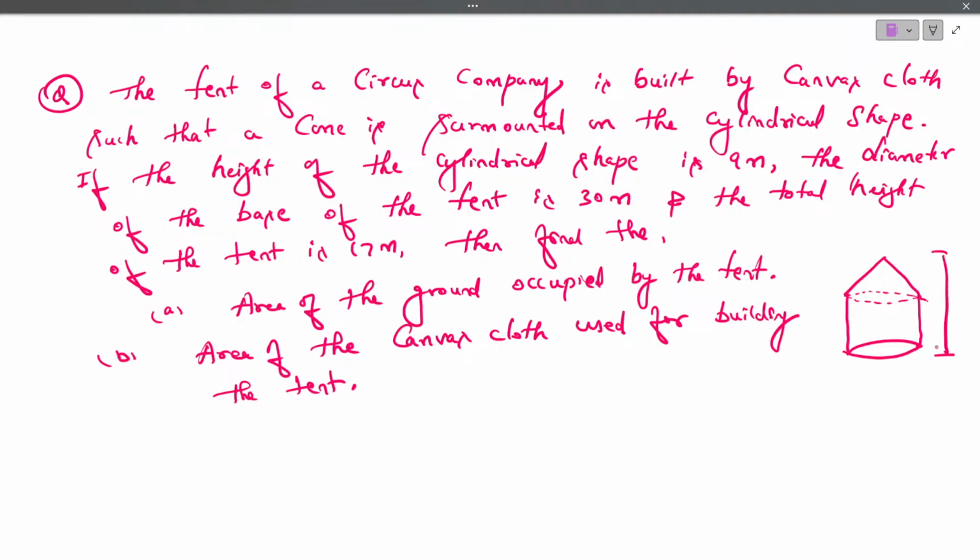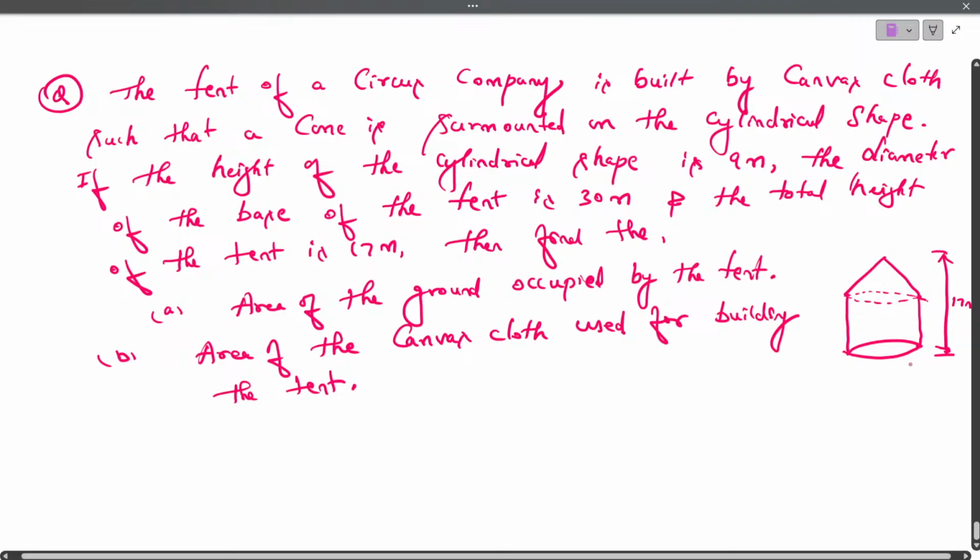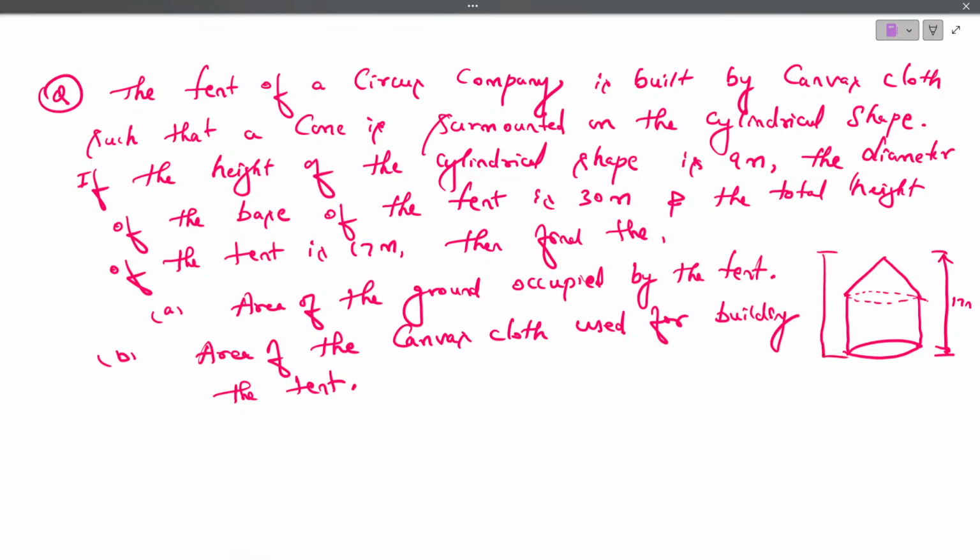The total height is 17 meters. Total height is 17 meters.